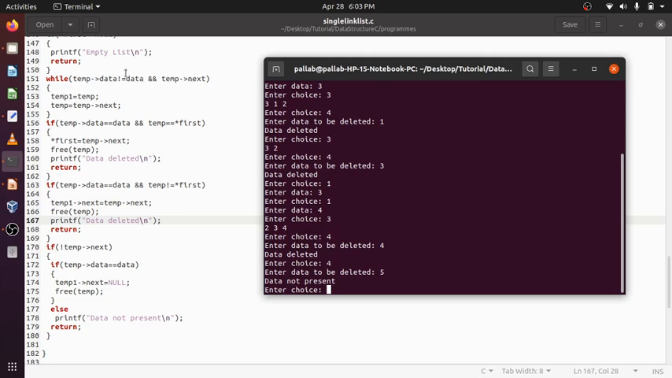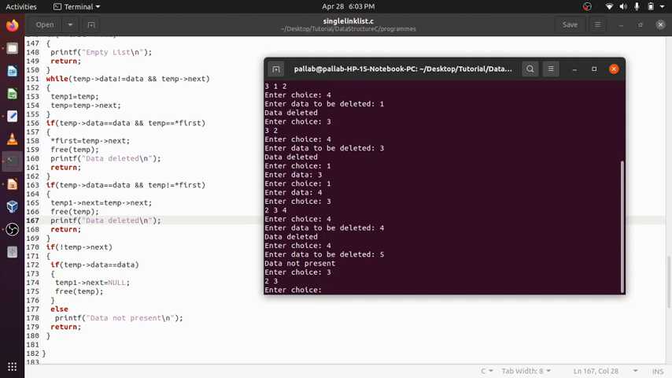The last node will also be checked here, but for what reason the while loop terminated, you will not be able to know. It may be because of this condition not being satisfied or that condition not being satisfied. So you have to come out. After coming out, you have to check for what reason the while loop terminated. If it is equal to data, then do this. If it is not, then data not present. Okay, this is the deletion part. So display the node that is there, 3. Okay.